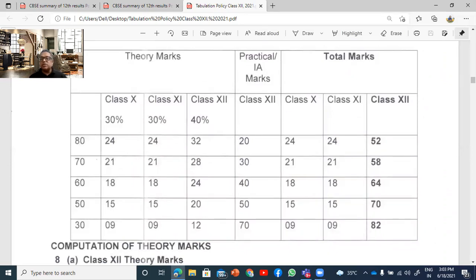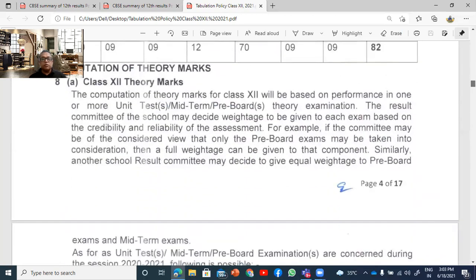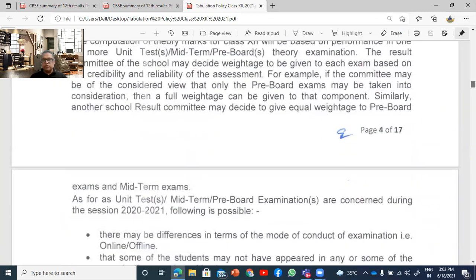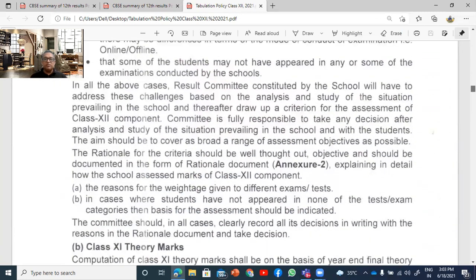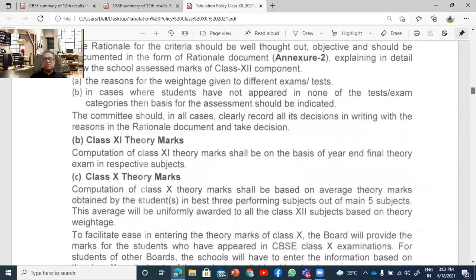Theory and practical marks need to be added, and total marks have to come out of 100 here. So computation of the theory marks, computation of the practical marks on actual basis, all this needs to be recorded in the rational document, and the external and the internal have to approve it, sign, and keep it for reference.